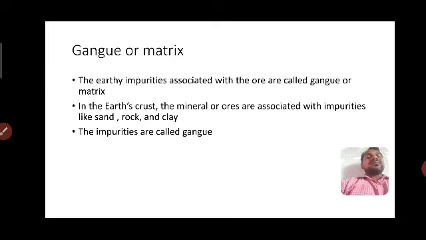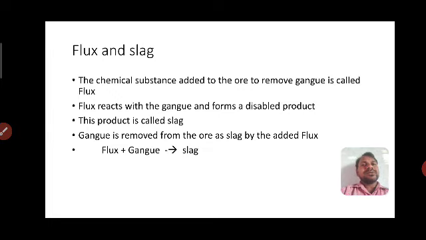Sand, rock, and clay. Combined, these are called the Gangue, which is associated with ore. Not only the ore, the naturally occurring material, but the ore combined with these impurities. Totally, these impurities are called the Gangue. For the removal of this Gangue, we need some chemical substances.